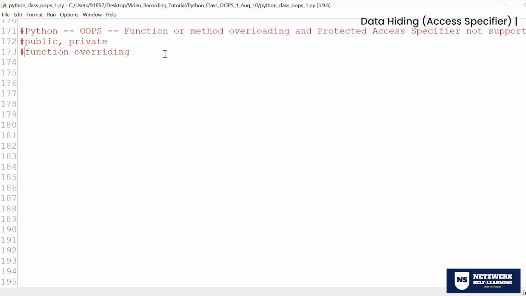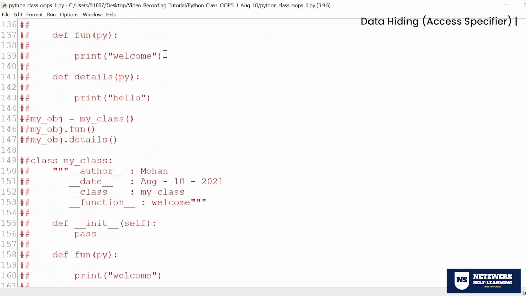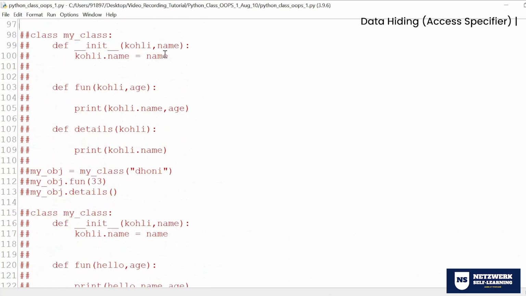Inheritance: single inheritance, multiple inheritance, multi-level inheritance, and polymorphism, data hiding, encapsulation, access specifier. Everything we're going to see in detail in our upcoming videos. So this is the bounded class, the class with the constructor.